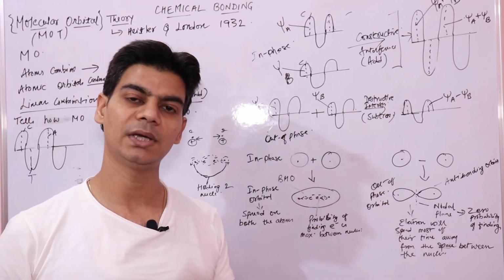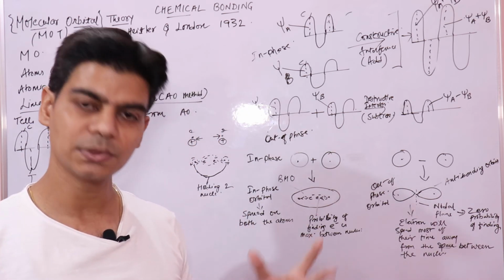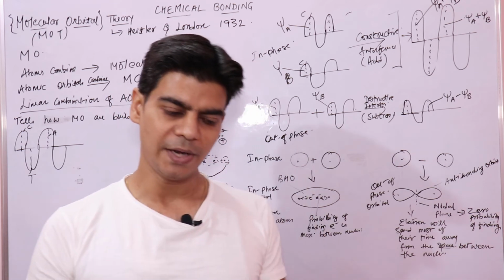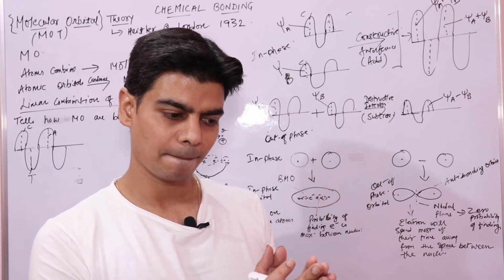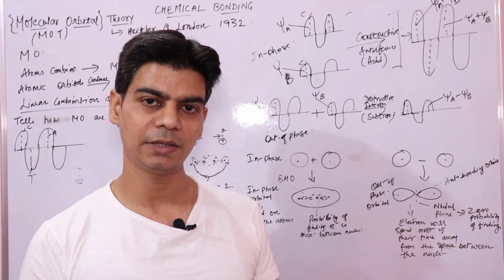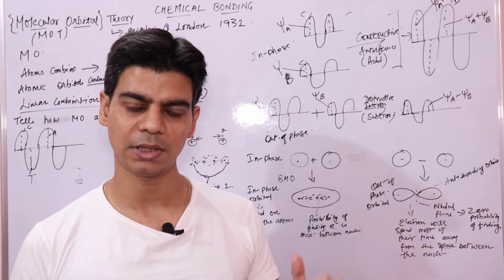Because if you remember, we have understood in valence bond theory that when two atoms come close to one another, a bonding scenario is when the two atoms have more attractive interactions. When attractive interactions are more than the repulsive interactions, we have a bonding scenario.